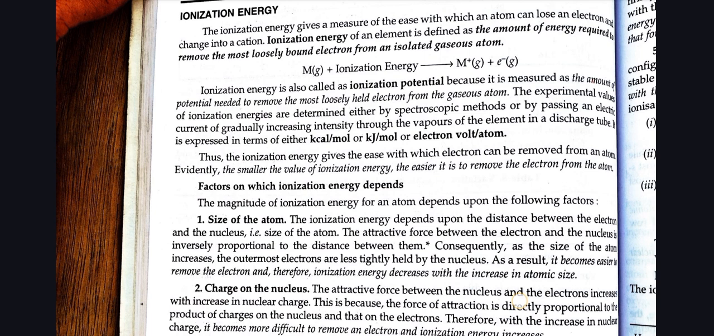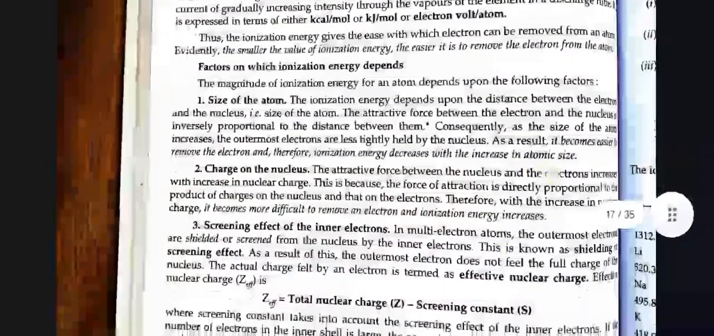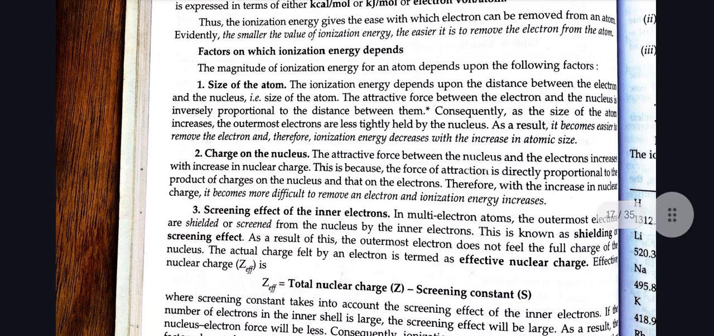Factors on which ionization energy depends. The magnitude of ionization energy for an atom depends upon the following factors. Size of atom. Ionization energy depends upon the distance between the electron and the nucleus, that is, the size of the atom. The attractive force between the electron and the nucleus is inversely proportional to the distance between them. Consequently, as the size of the atom increases, the outermost electrons are less tightly held by the nucleus. As a result, it becomes easier to remove the electron, and therefore ionization energy decreases with the increase in atomic size.